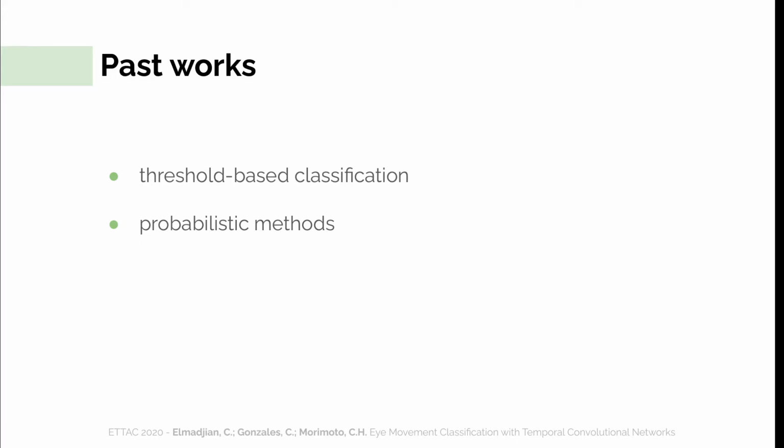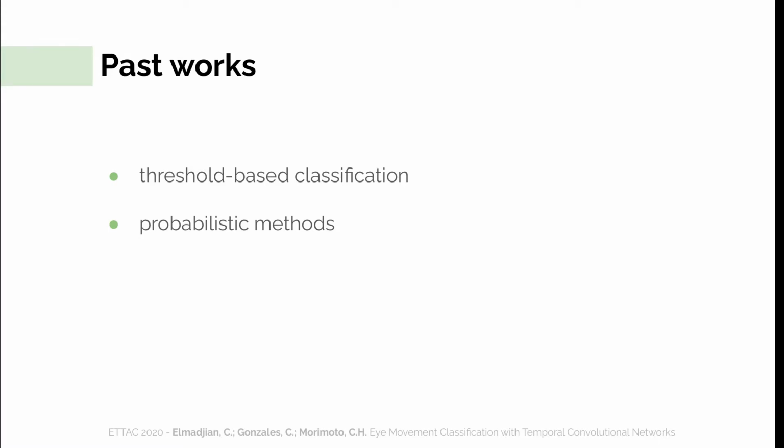Now, if we take a look at how this problem has been handled so far, we see that the first solutions often relied on manual thresholds to segment fixations from saccades or saccades from smooth pursuits, but they were not really as accurate as more modern methods, and they suffered a lot with noise. We also identified a second class of algorithms, which we have called probabilistic methods, since they resort to some degree of statistical inference to discriminate eye movement patterns. Though they are fast and more accurate than threshold-based methods, they still require manual intervention and they are usually user-dependent.